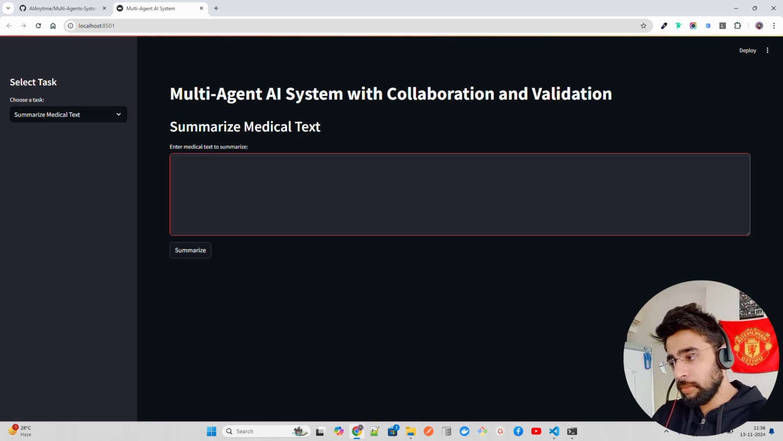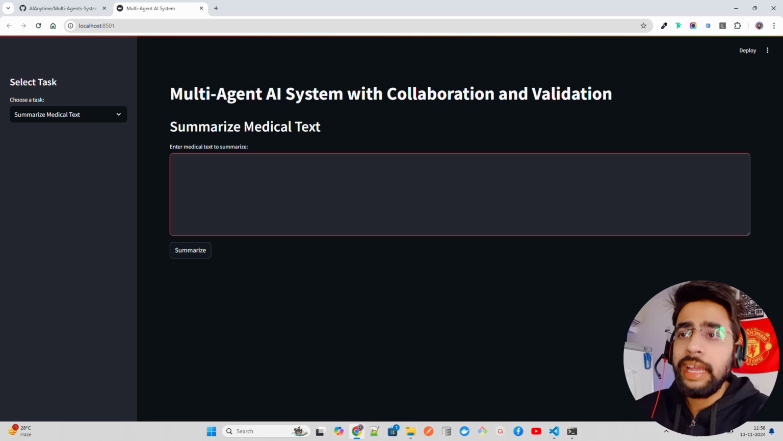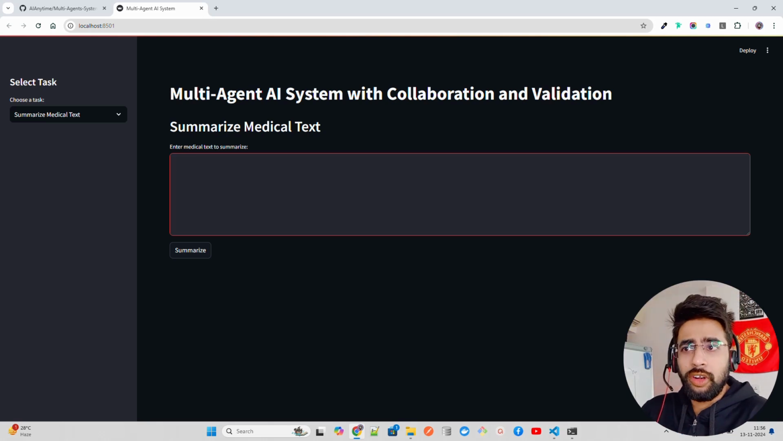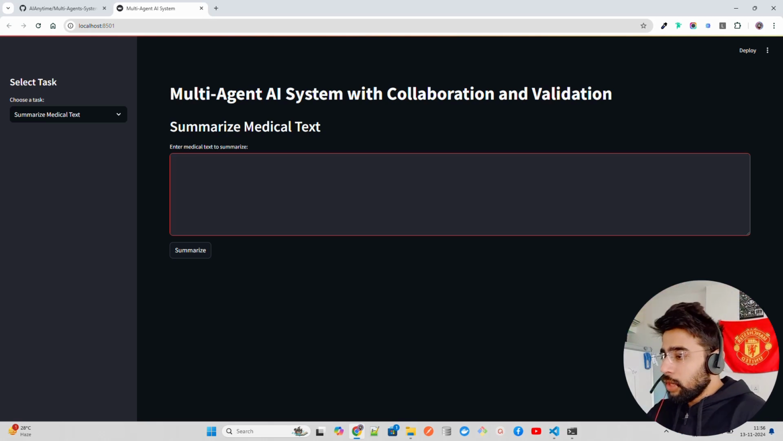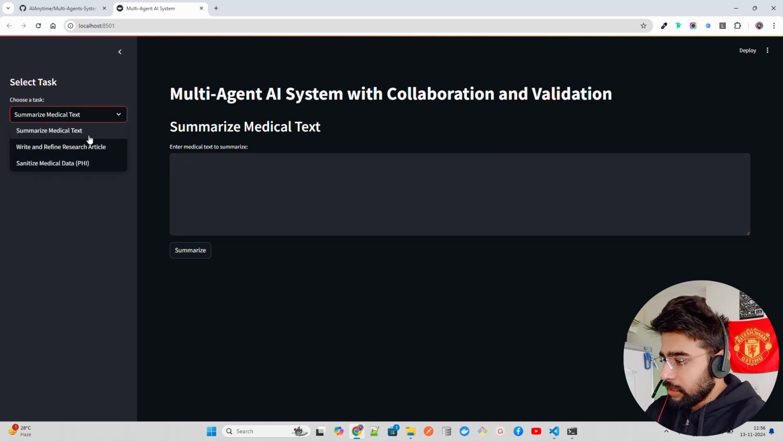To start with, you can have a look at Gradio, Streamlit, and then you can go with React, Angular, or Vue, whatever you want to build it with. Now, if you look at my screen, I have three different things on the left-hand side: summarize medical text, write and refine research article, and sanitize medical data. I've taken a medical use case because that really excites me. So there are different types of tasks that I have.